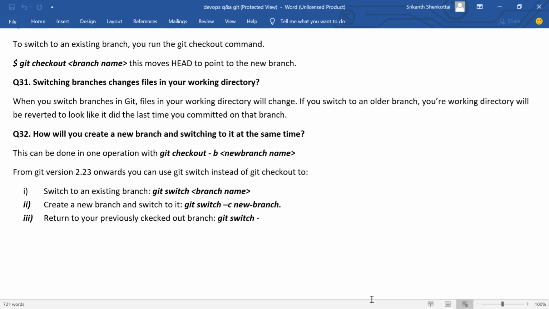These are today's questions. I gave simple Git branch related questions and answers here. Please note them down, read carefully and understand.